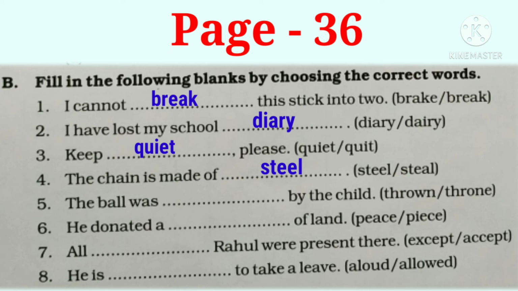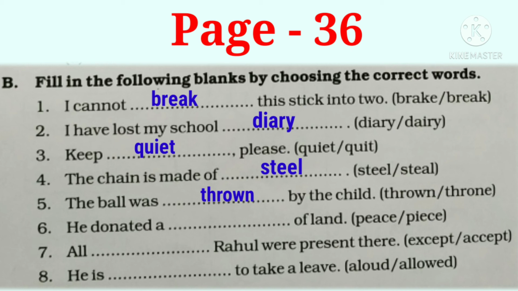The next sentence is: the ball was dashed by the child. The options are THROWN or THRONE. Yes, the correct word here is thrown. The word thrown is basically the past tense of the word throw, which means to toss something or propel it through the air by use of one's hand and arm. And the word throne means a formal chair that only a sovereign may sit in.